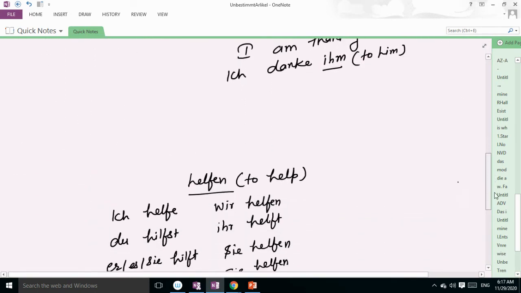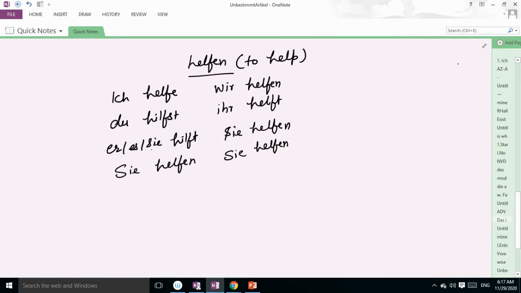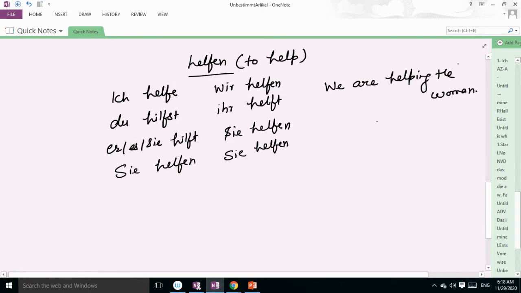Okay. Next verb is helfen. So what is the conjugation, guys? With ich we write helfe, du hilfst, er sie es hilft, wir helfen, ihr helft, sie helfen, Sie helfen. Like if I say, we are helping the woman. So the sentence will be, wir helfen